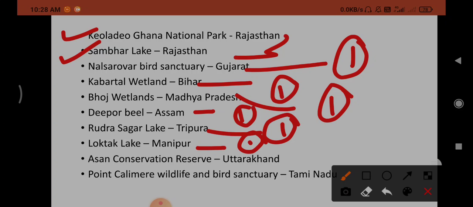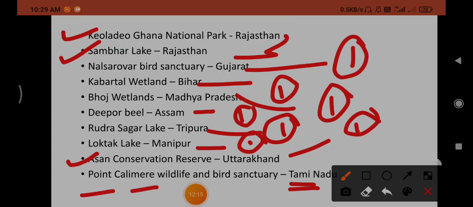Next, Uttarakhand is also having one Ramsar site, called Asan Conservation Reserve. Next, Tamil Nadu is having one Ramsar site called Point Calimere Wildlife and Bird Sanctuary, which is in Tamil Nadu. This is also a Ramsar site.